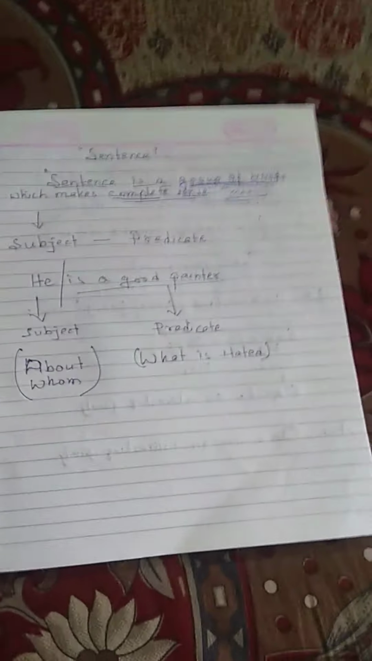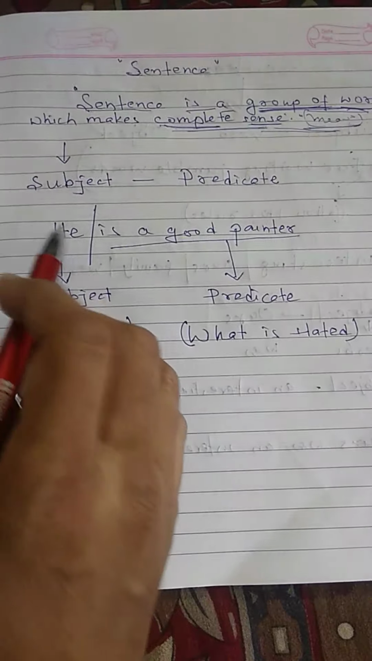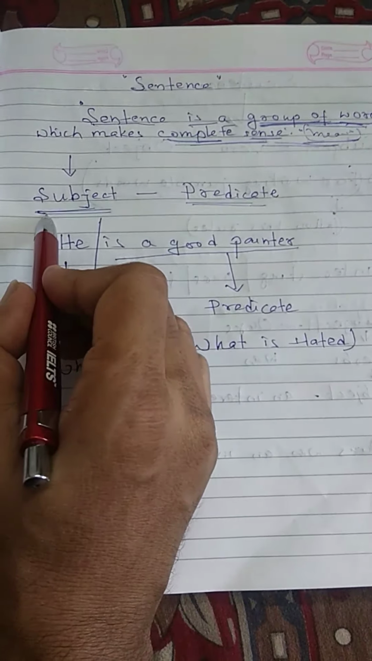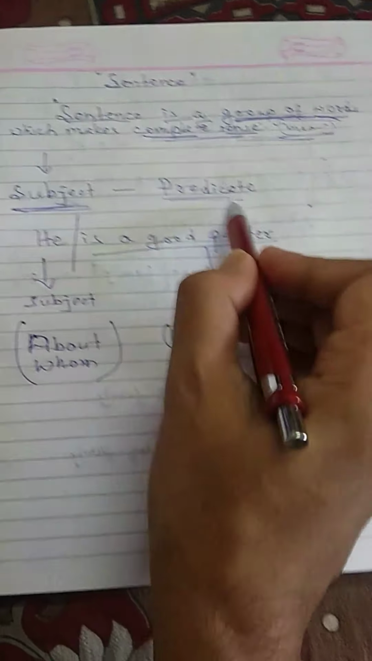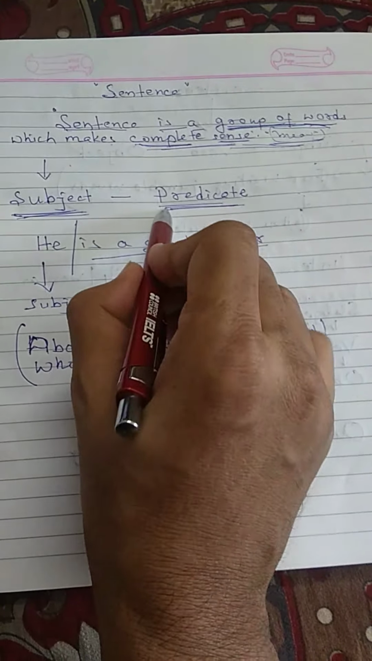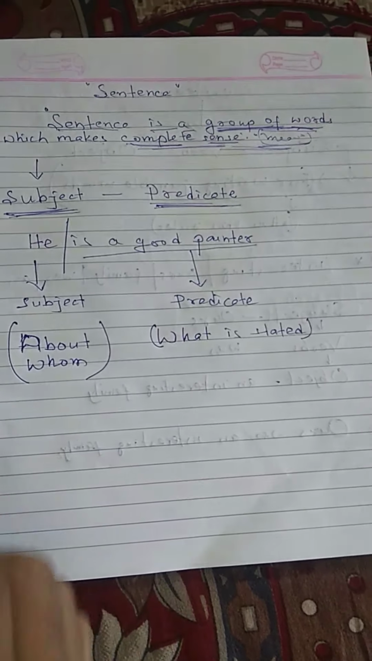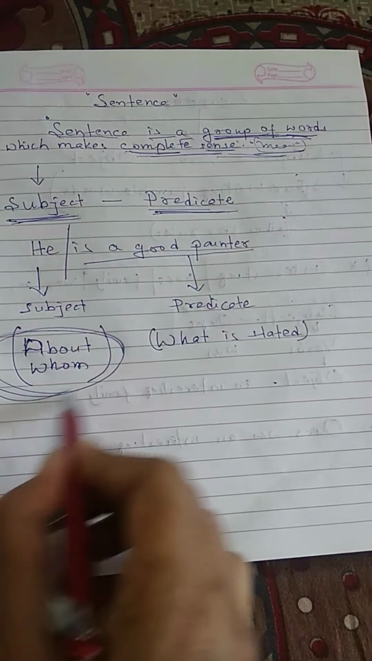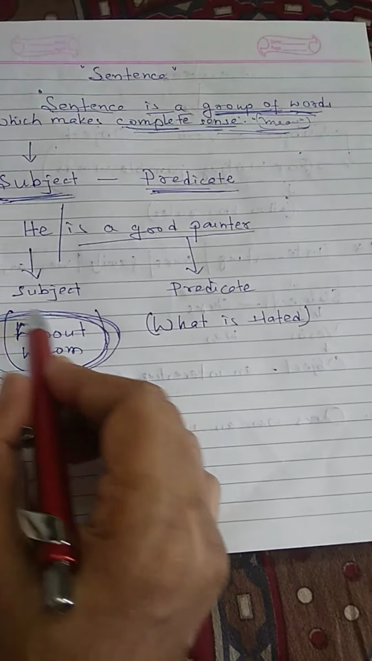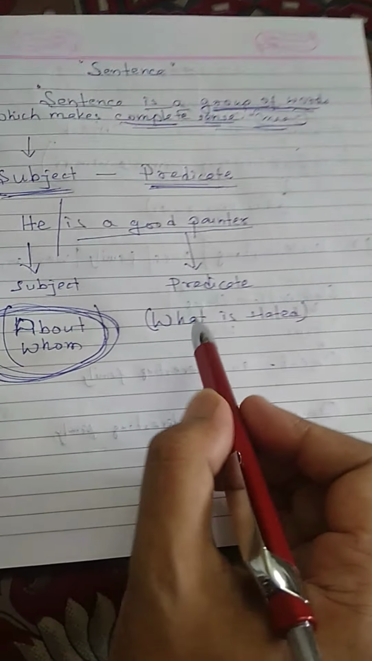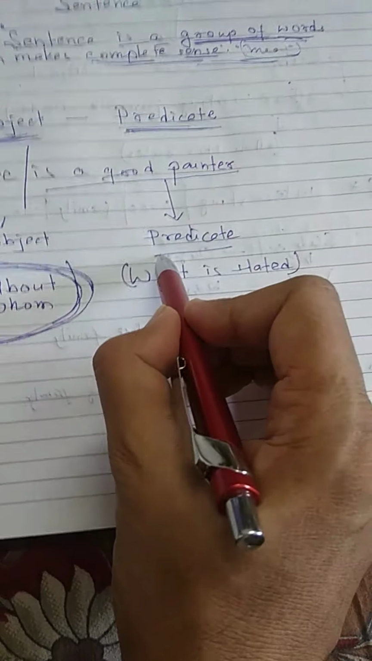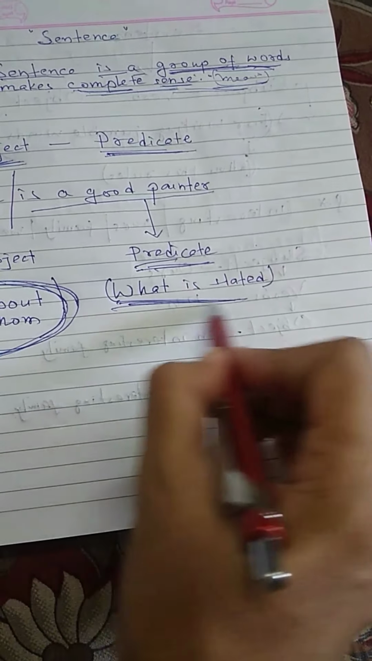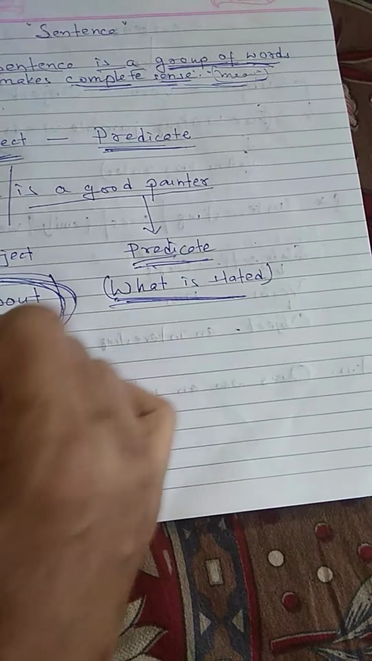The sentence has two parts. First one is subject and predicate. This you have also learned in class 5. So what is called subject? I have marked here: about whom. About whom means we are telling about whom. And predicate is what is stated, the things which we have told about the subject.